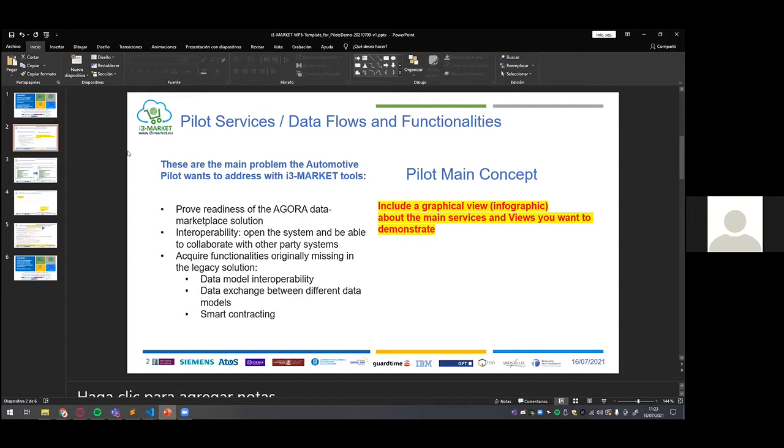One of the main points is to achieve interoperability, to be able to communicate and collaborate with other marketplaces and third-party systems. And as I said, to acquire functionalities that are originally missing in the previous solution, such as data translation, data exchange, smart contracting.